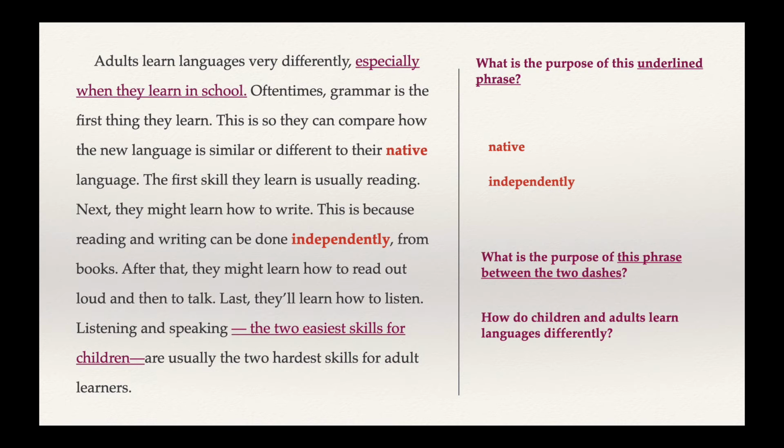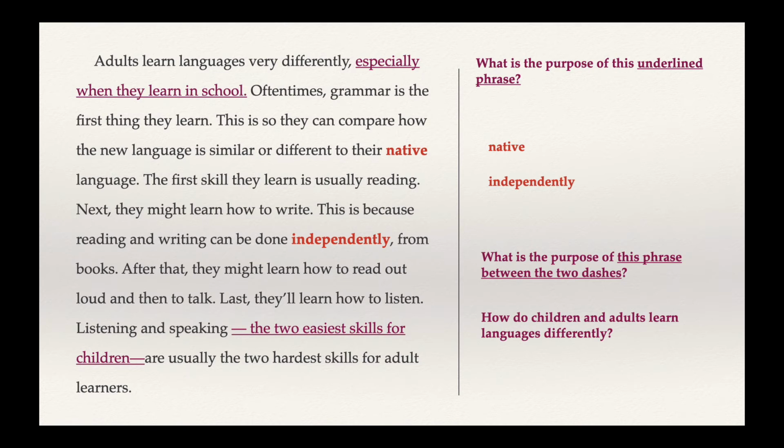Next, let's look at the purpose of this phrase between the two dashes. These short lines here are called dashes. So the sentence says, listening and speaking, the two easiest skills for children, are usually the two hardest skills for adult learners. This is a common form of punctuation. What does it mean? What is the purpose? This information between the two dashes describes the two examples that come before it, listening and speaking. Another way to say this sentence would just be, listening and speaking are the two easiest skills for children and usually the two hardest skills for adult learners. This is a common way of using punctuation because it's more similar to how we speak.